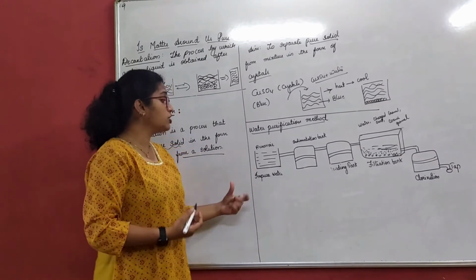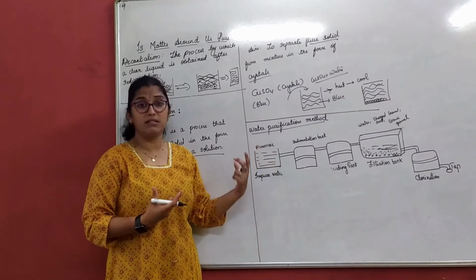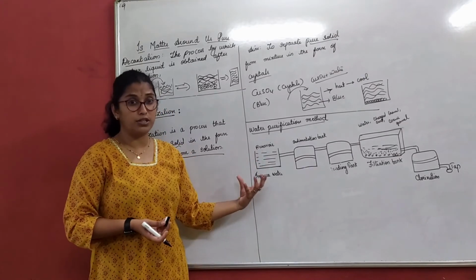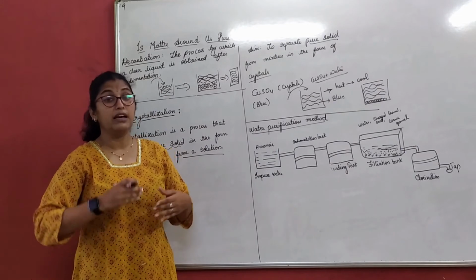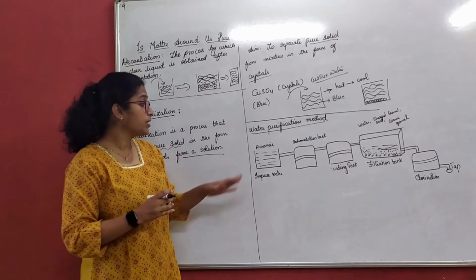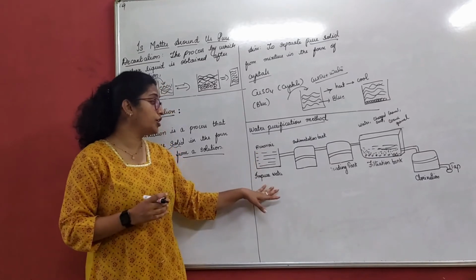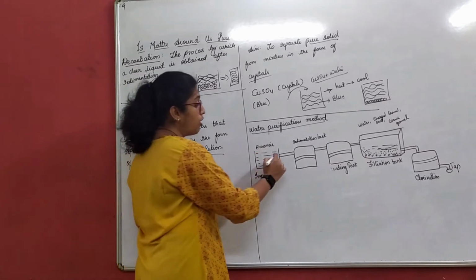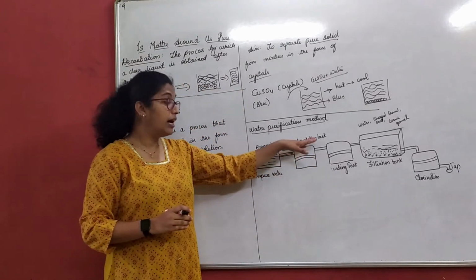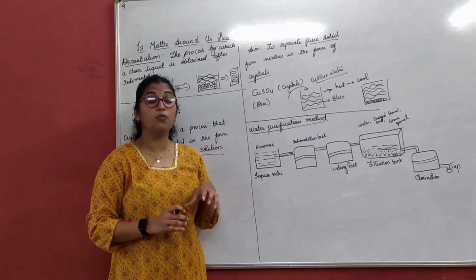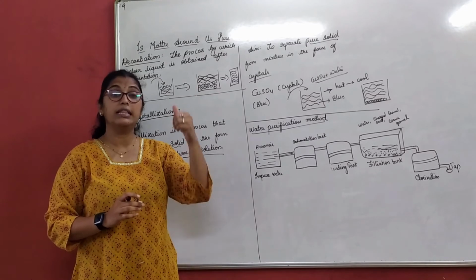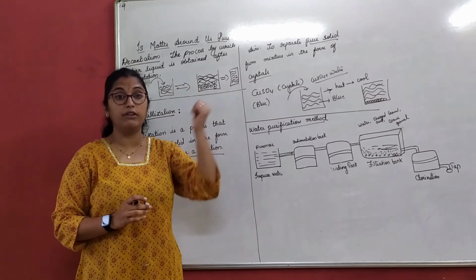So for example, let us assume that water from the reservoir is not pure water. It's a bit of impure water, right? Which is not fit for drinking, which has to be purified and then supplied to our house. So this water in the reservoir is impure. Now this water is made to move into a sedimentation tank. Understood why a sedimentation tank? What happens in sedimentation? Heavier particles settle down. The lighter particles, that is water, will be on the top.